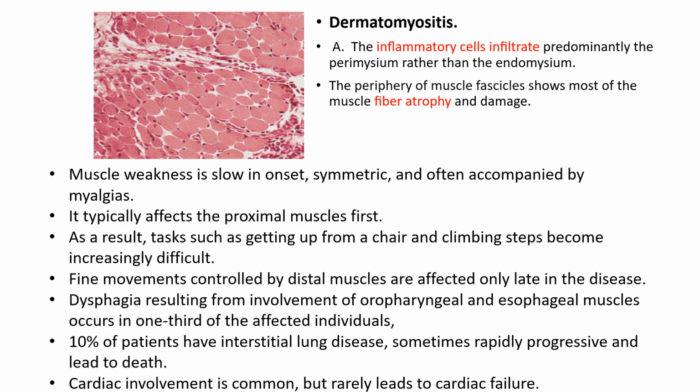Muscle weakness is slow in onset in dermatomyositis, symmetric, and often accompanied by myalgias. It typically affects the proximal muscles first. As a result, getting up from a chair and climbing steps become increasingly difficult. Fine movements controlled by distal muscles are affected only late in the disease. Dysphagia, interstitial lung disease, and cardiac involvement can occur in dermatomyositis. You can see the inflammatory cells that are infiltrating the perimysium, and the periphery of the muscle fascicles shows atrophy and damage.